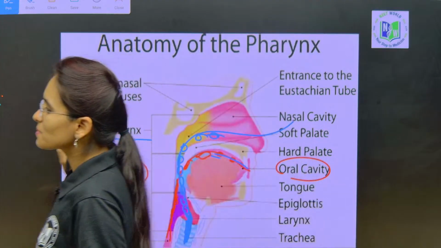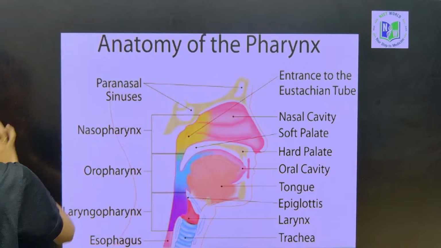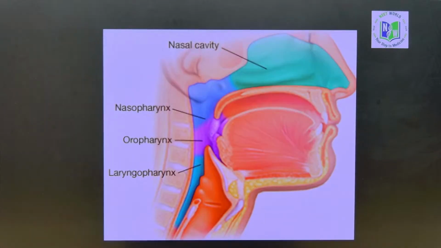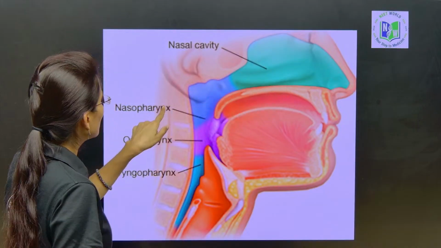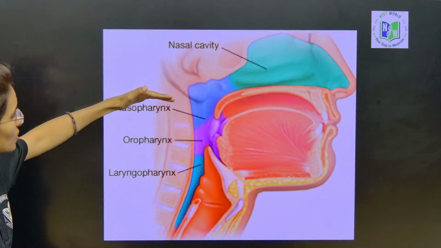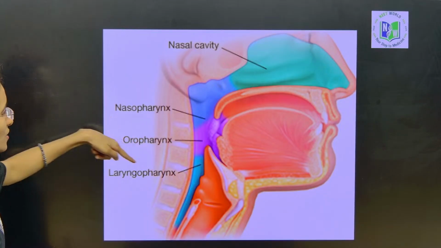Clear with the pharynx, my dear students? Yes. So now we will understand this. Look here, this is the nasal cavity, my dear students, and this is the region of the nasopharynx; this is the region of the oropharynx and laryngopharynx.